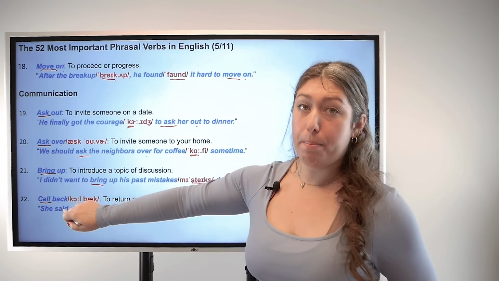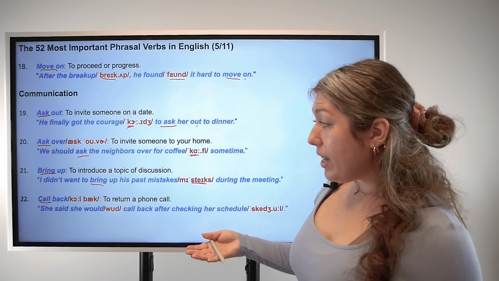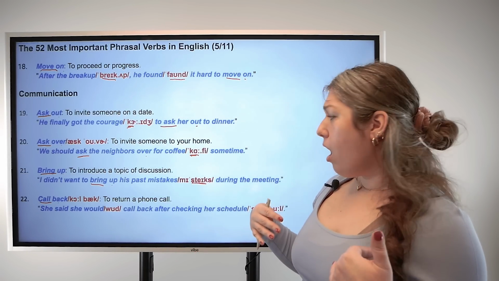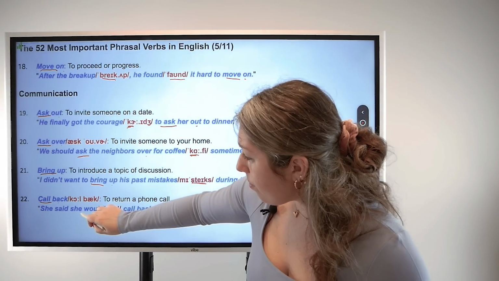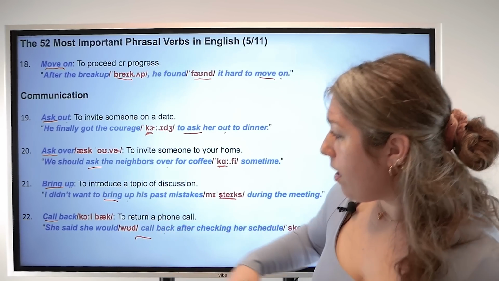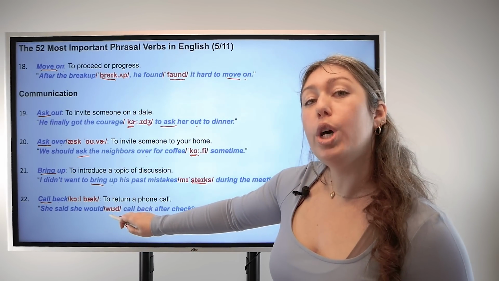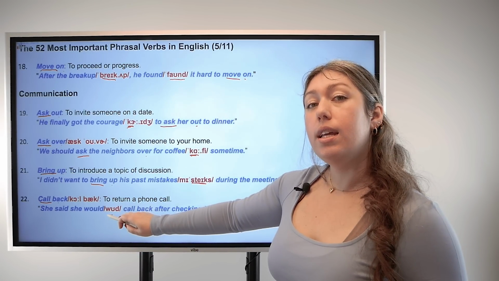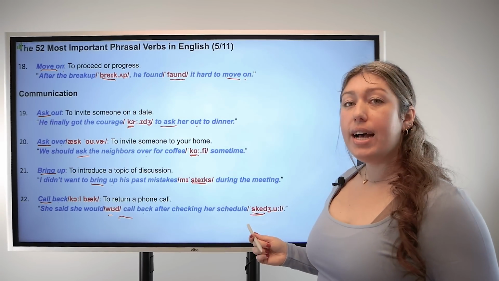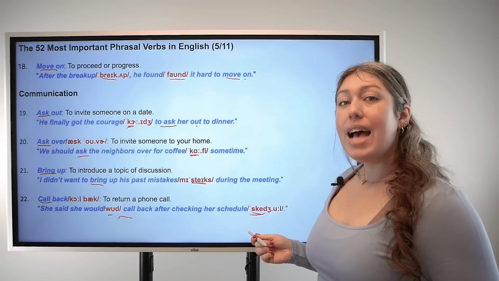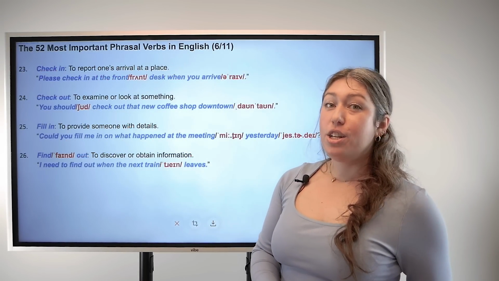And 22, call back. Base verb call, particle back. This means to return a phone call. For example, she said she would call back after checking her schedule. And let's pay attention to pronunciation here. Would, would. And schedule has emphasis on the first syllable. Schedule, schedule.